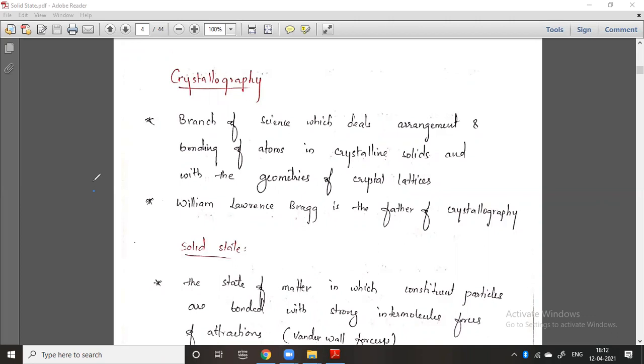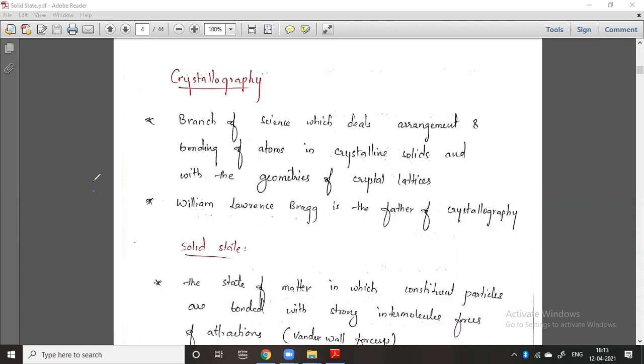Today we are going to discuss the continuation of the last session, that is the solid state. We already studied the introduction of the solid state. Why does the solid exist in nature? How do the molecules and compounds in the periodic table exist in a liquid state, gaseous state, or solid state, and what is the reason behind the physical states of matter? I already told you that it is the temperature and the van der Waals forces. They are the major reasons. They decide whether a particular molecule is a liquid, gas, or solid.